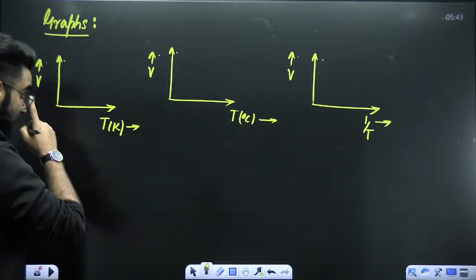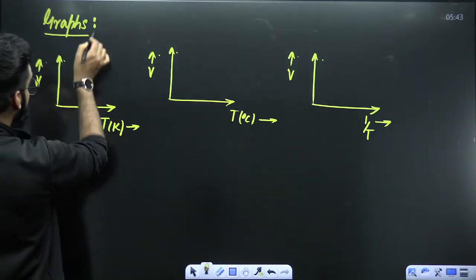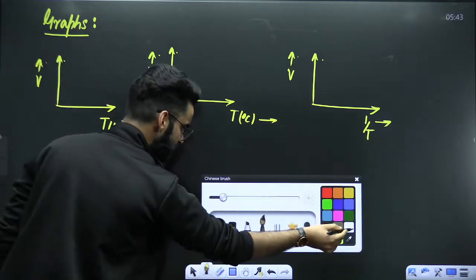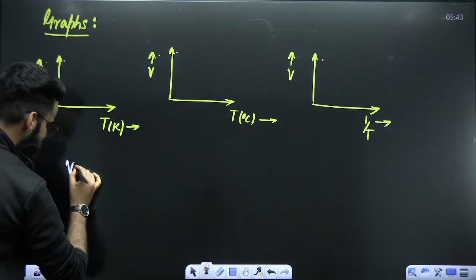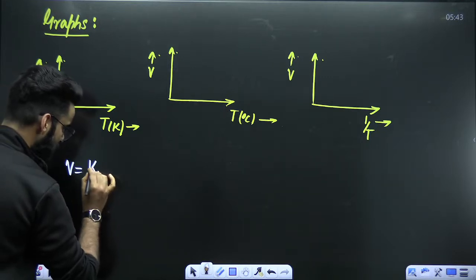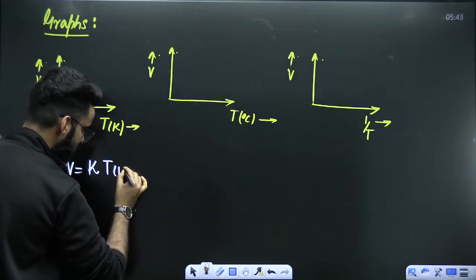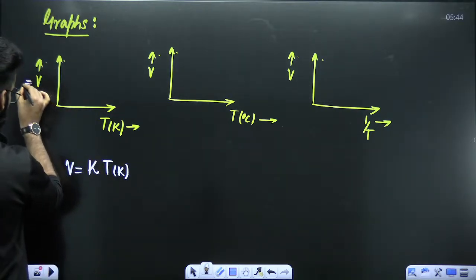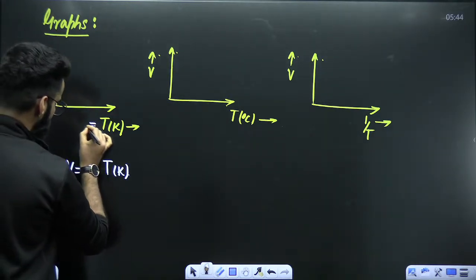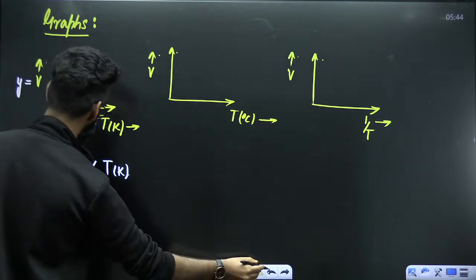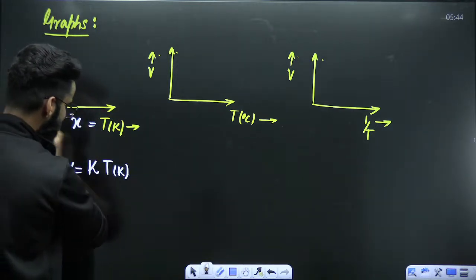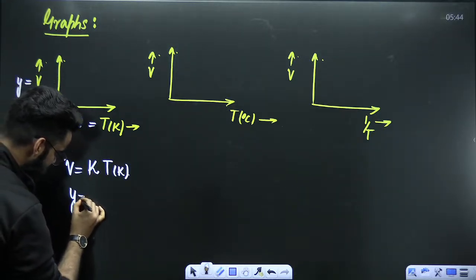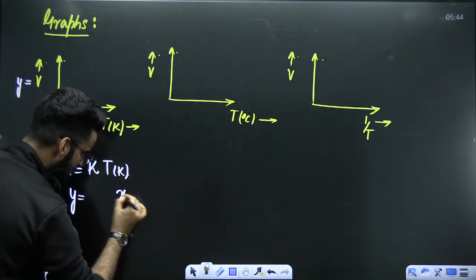Okay. First of all, since we are going to plot the graphs related to Charles law, I'll be using the basic equation of the Charles law. And the basic equation says V is equal to K constant multiplied by temperature in Kelvin. Right? This is the basic equation. Now, my dear students, over here, you're plotting volume along y-axis. You're plotting temperature in Kelvin along x-axis. So in this equation, volume is being plotted along y-axis and temperature in Kelvin along x-axis.